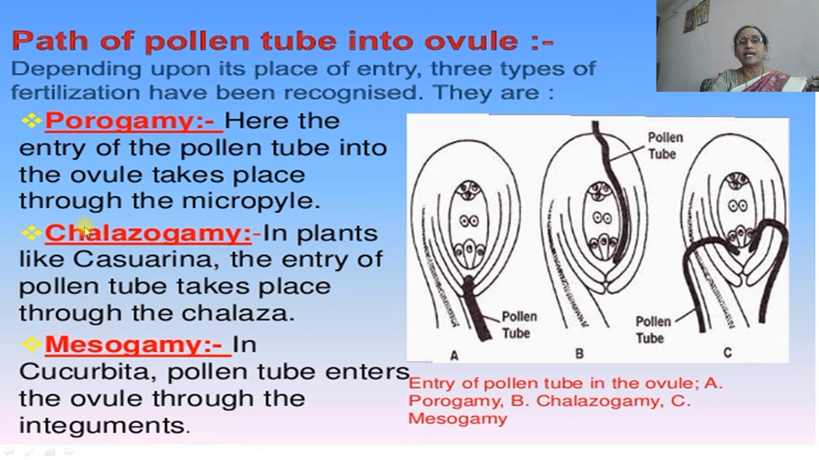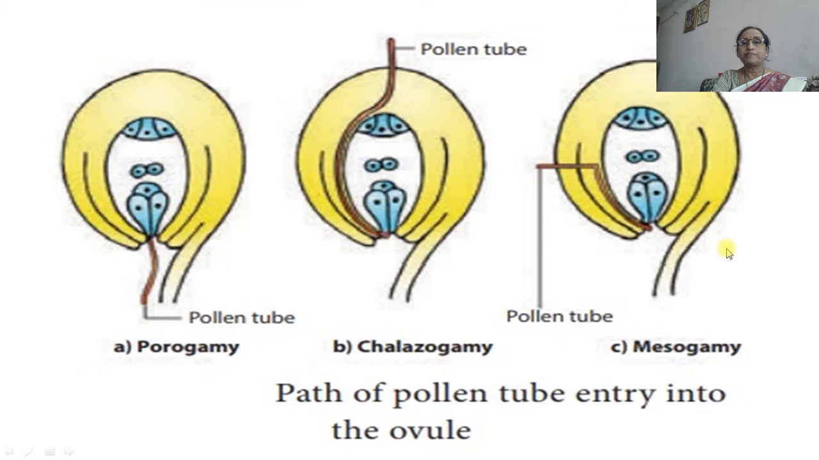Depending upon the place and entry, there are 3 types of pollen tube entry. The first one is porogamy, where the pollen tube enters through the micropyle here. Then another one is chalazogamy, in which the pollen tube enters through the chalazal end. And the third one is mesogamy, where the pollen tube enters neither from the micropylar end nor from the chalazal end, but it enters the middle of this ovule, and it is called mesogamy.